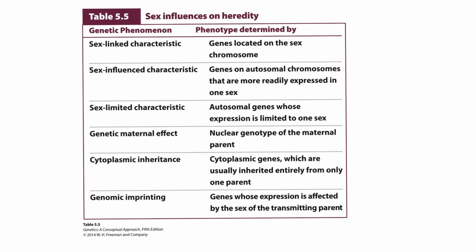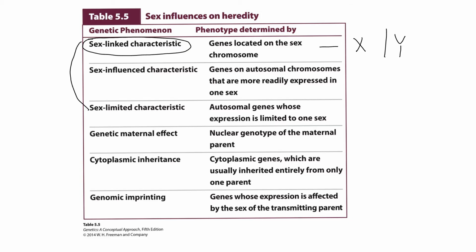However, before we go there, let's summarize how sex influences heredity. First, let's talk about sex-linked, sex-influenced, and sex-limited characteristics. What is the difference? Sex-linked characteristics refer to traits encoded by genes physically located on a sex chromosome, so they can be located on the X chromosome, and we talk about X-linked characteristics, or they might be located on the Y chromosome, and we talk about Y-linked characteristics.